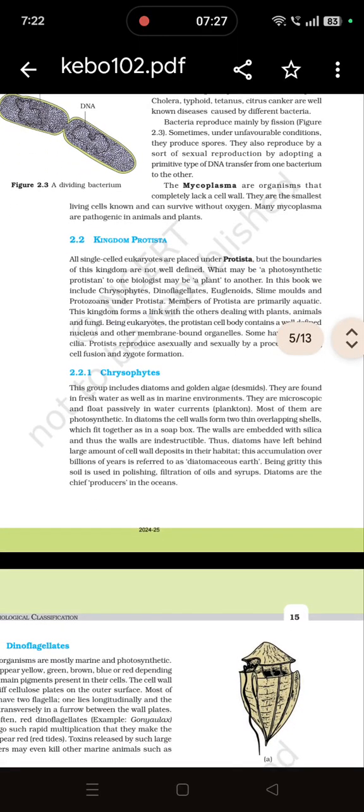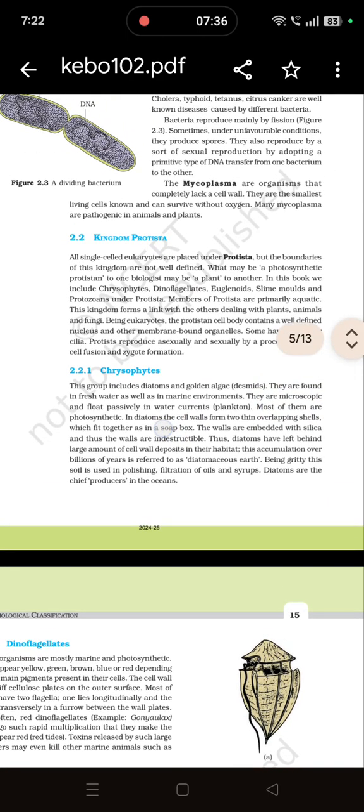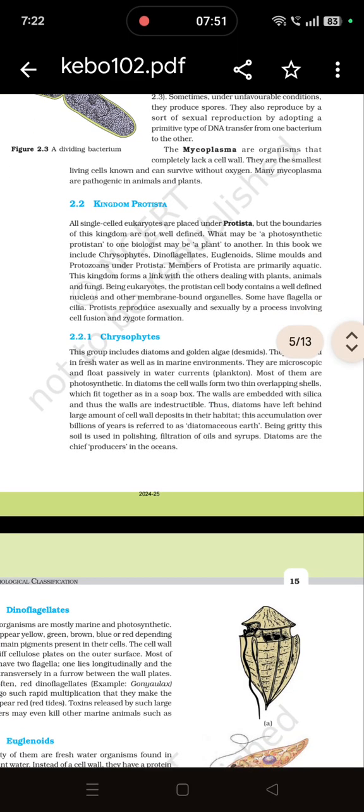Next kingdom is Protista. We have studied Monera, in which we studied different categories of bacteria. Now Protista. All single-celled eukaryotic organisms are placed in Protista, like chrysophytes, dinoflagellates, euglenoids, paramecium, euglena, and slime molds. They have a well-defined nucleus and membrane-bound organelles. Some have cilia or flagella, and they reproduce both sexually and asexually.